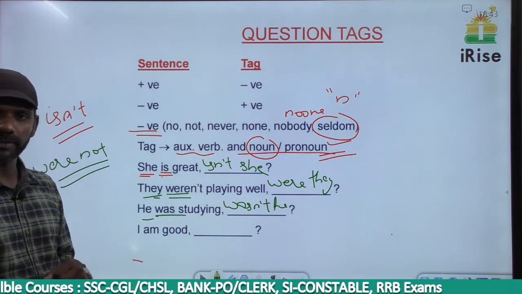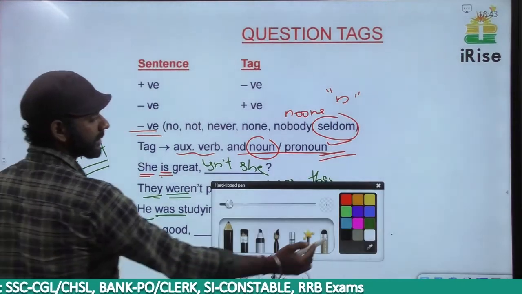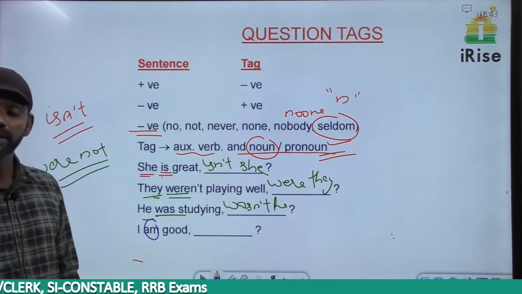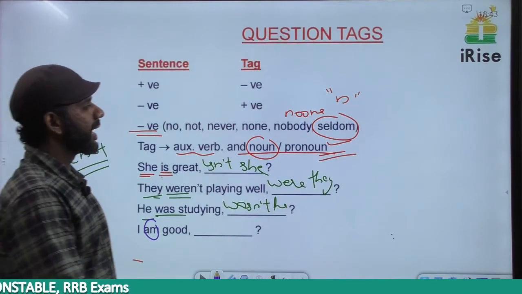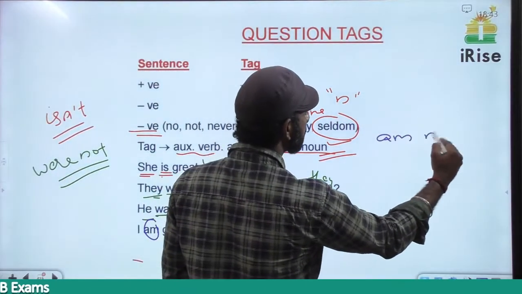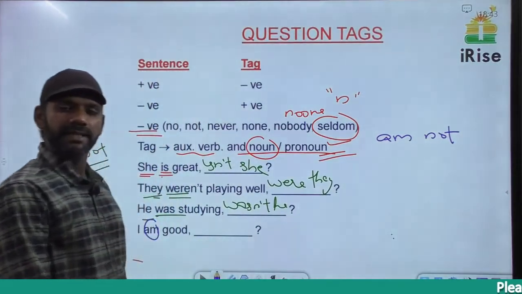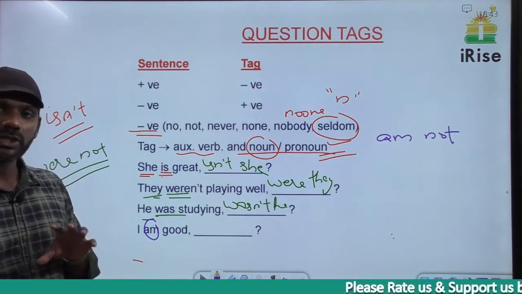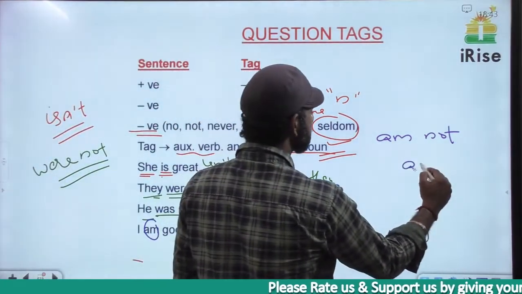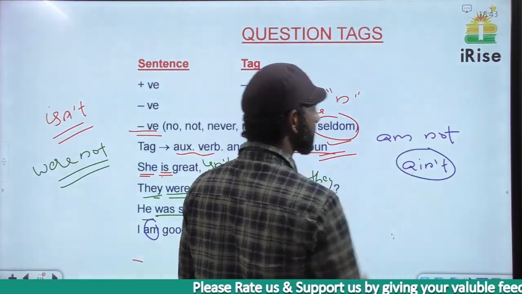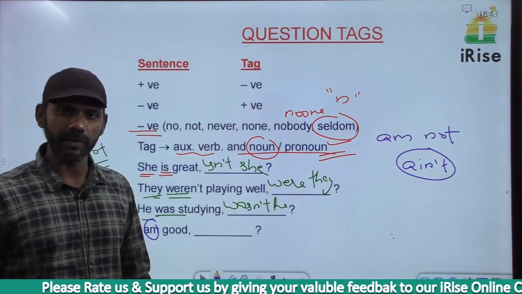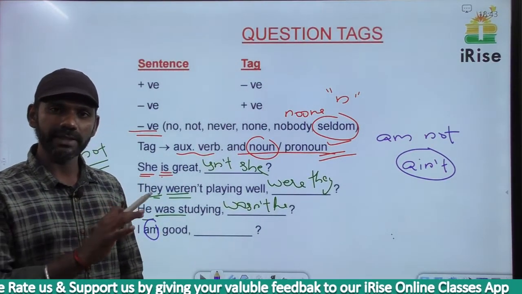I am good. The auxiliary verb here is am. There is no negative term here, so the tag must be negative. Am not, what is the short form of am not? There's nothing like amn't. The exact short form of am not is ain't, A-I-N apostrophe T. I ain't a good boy means I'm not a good boy. The short form of am not is ain't.